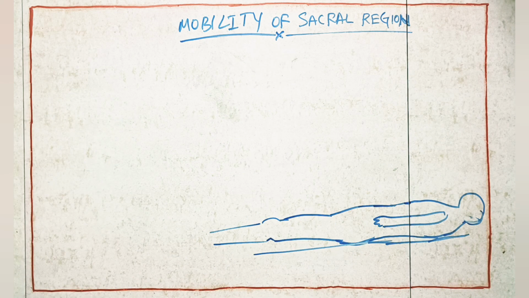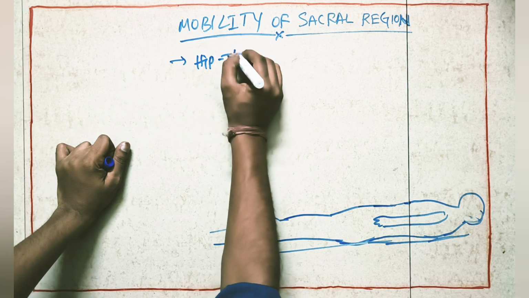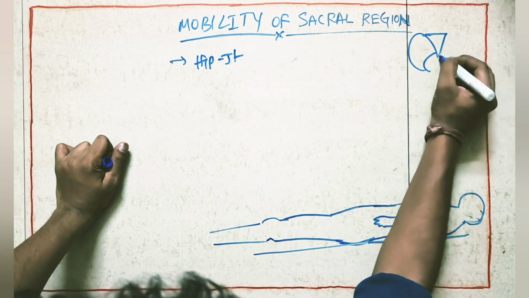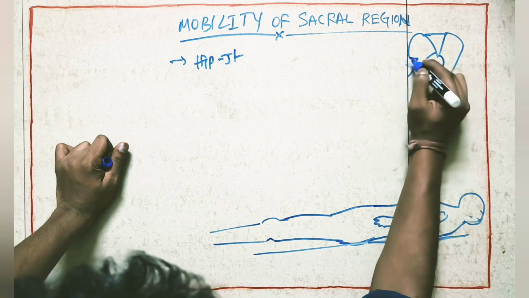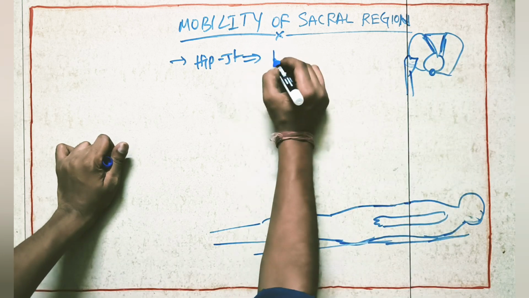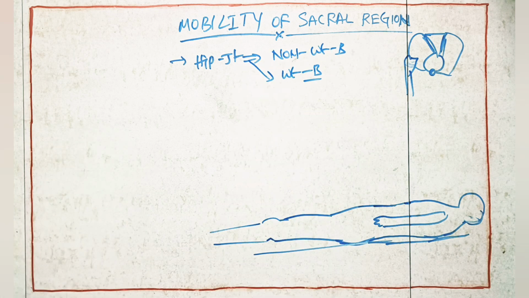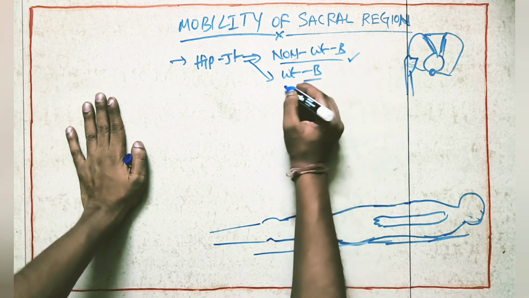Okay, now we'll see one last special point. Here the hip joint is attached to the sacrum. The hip joint will be linked to both the sacrum and the pubic symphysis in non-weight bearing position and weight bearing position.